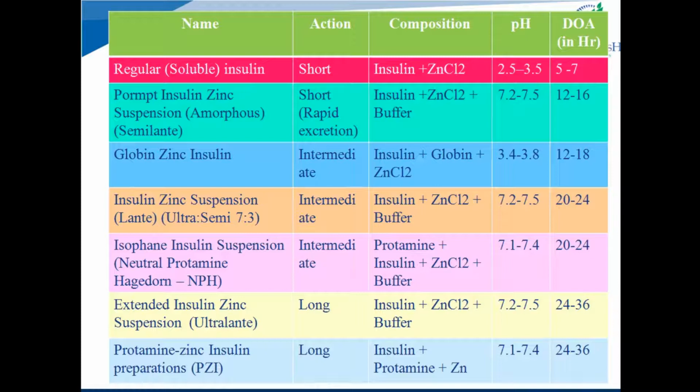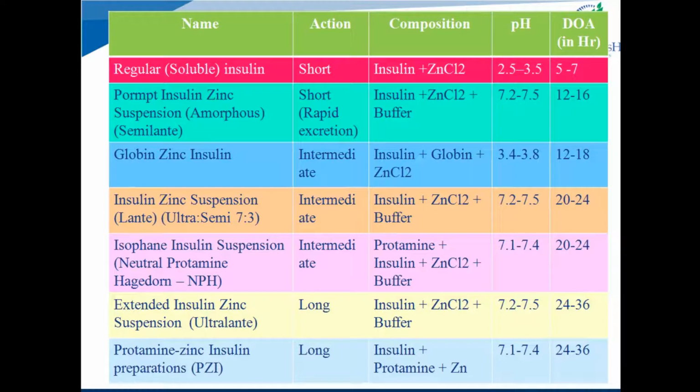The lente preparation is the combination of ultra-lente insulin and semi-lente insulin. Lente preparation is used by combining 7 parts of ultra-lente insulin and 3 parts of semi-lente insulin, because this combination has rapid onset and intermediate duration of action, and both of these properties are desirable for good clinical acceptance of the preparation.